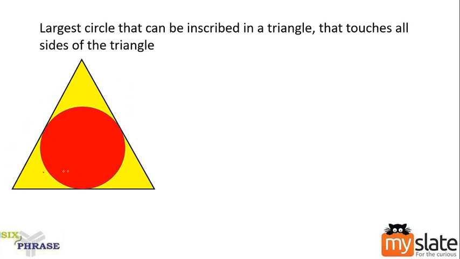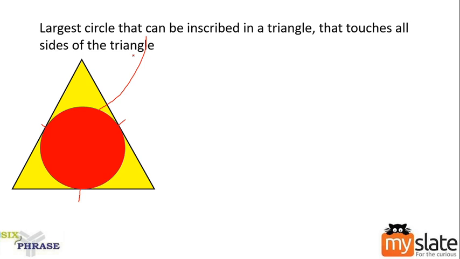We have an outer triangle. Within that triangle, the circle expands such that it will touch all three sides of the triangle. Correct? It has touched all three sides of a triangle. This circle is called an inscribed circle. This is nothing but the largest circle that can be inscribed in a triangle that touches all sides of the triangle. Clear? This is an existing mathematical concept. It is not something that I introduced on my own.